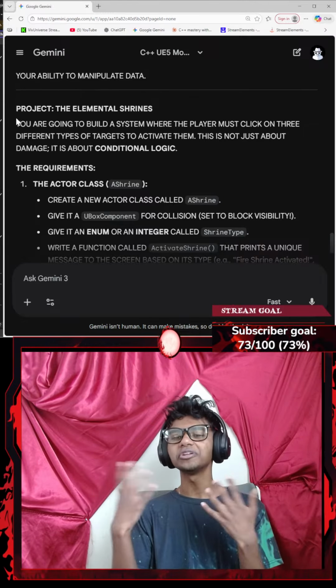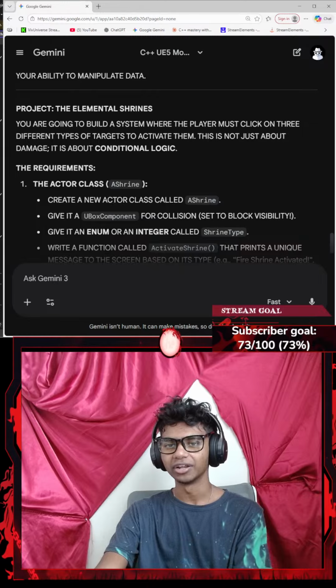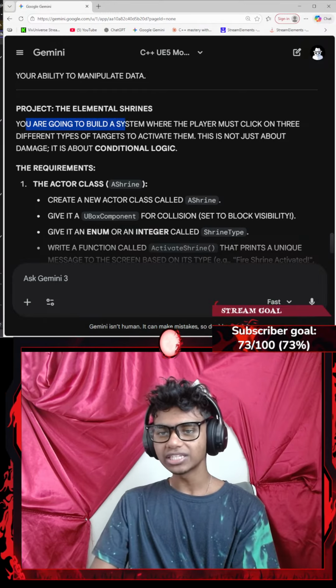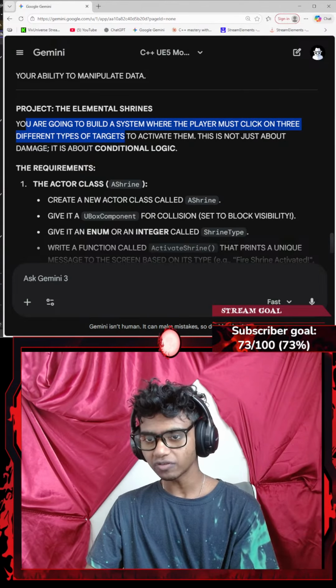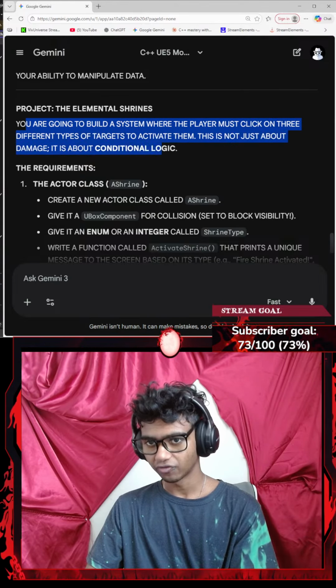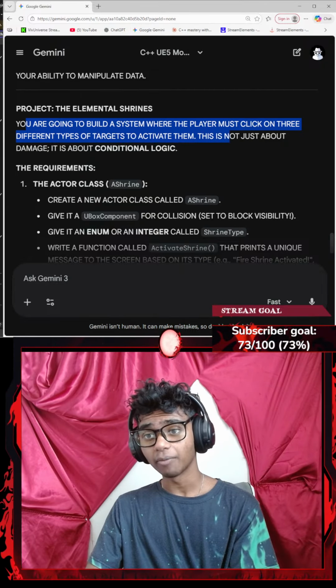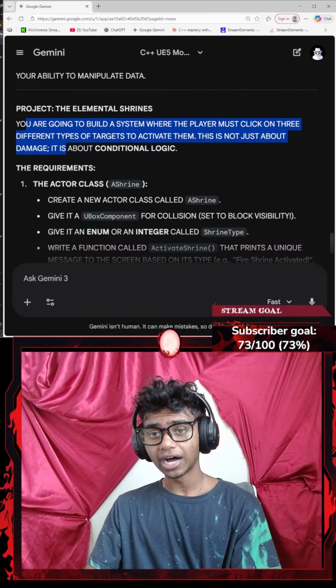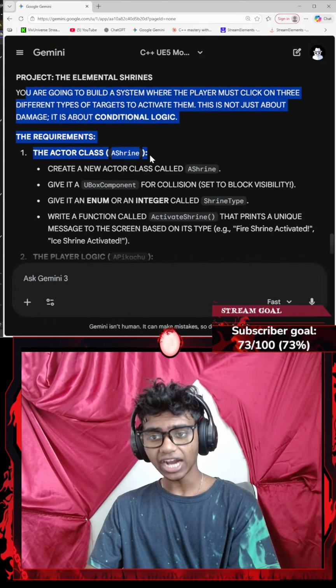Guys, I want to make so many meshes. I'm so bad at modeling, though. It would make my games look 100 times better if I did. Okay, you're good to build. You're going to build a system where the player must click on 3 different types of target to activate them. I think this should be easy for me as well. This is not just about damage, it's about conditional logic, the requirements, the actor class.